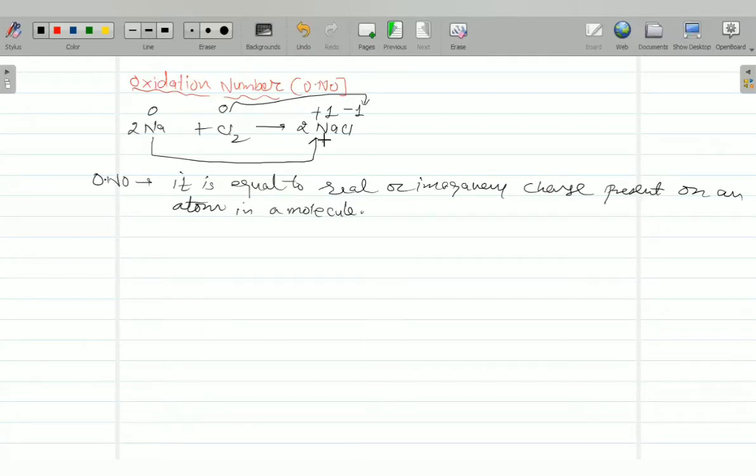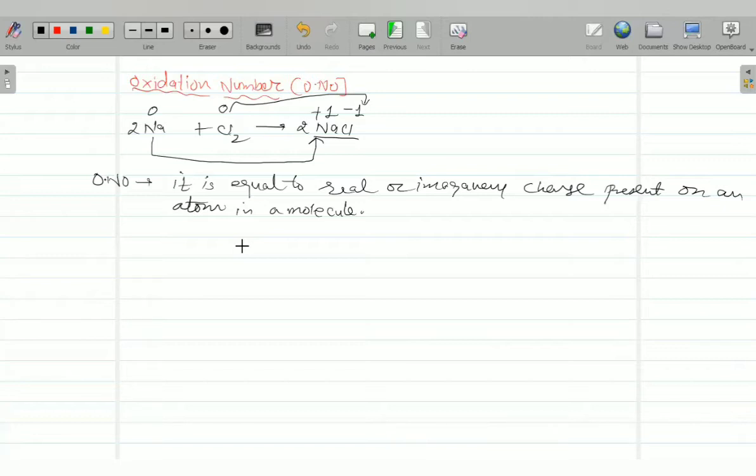Suppose in NaCl, it's a complete molecule. In this, sodium has +1, chlorine has -1, right? So this charge is calculated on the basis of certain rules we follow.